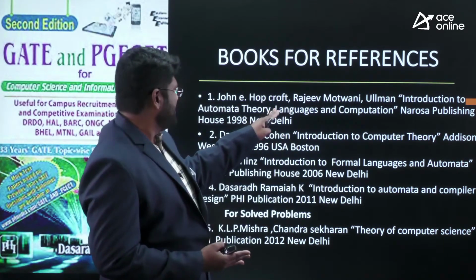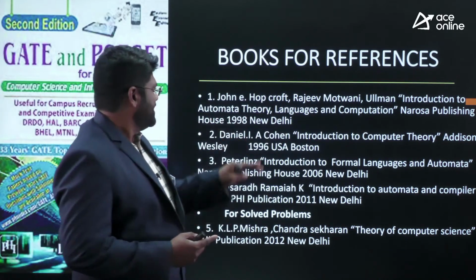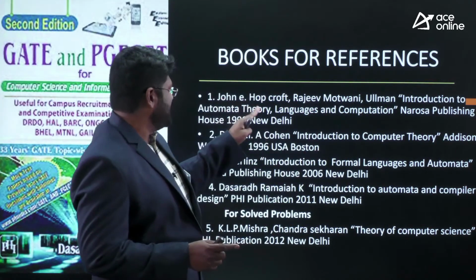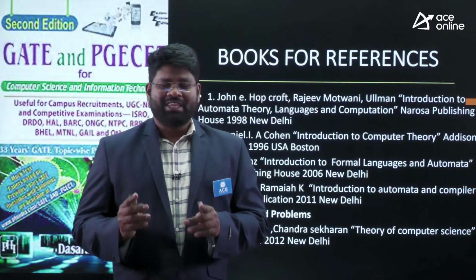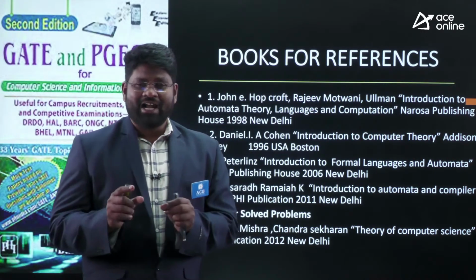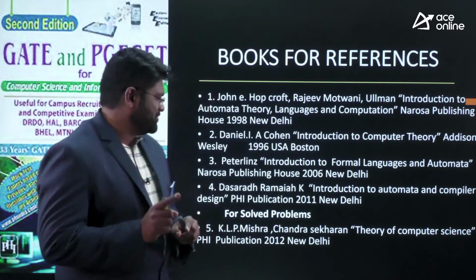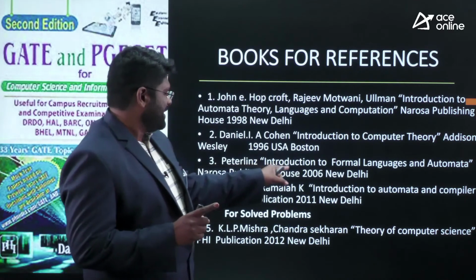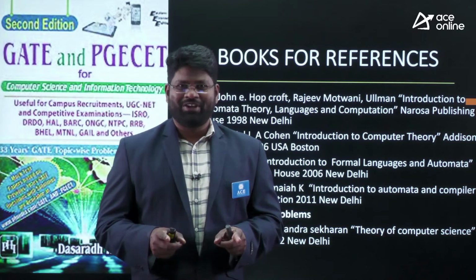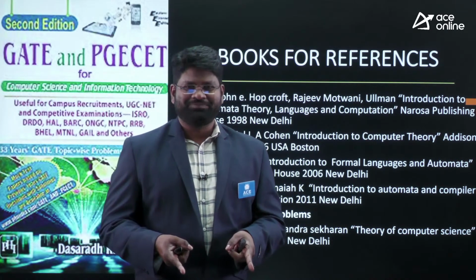This is the first book in the theory of computation, whatever I mentioned in the title. Rajeev Motwani is not there in the very first book, which was from J.E. Hopcroft and Ullman. If you find the black and white edition, just buy it. That is going to be one of the very useful books. And also Peter Linz is going to be one more book helpful for you to solve all your queries related to this topic.